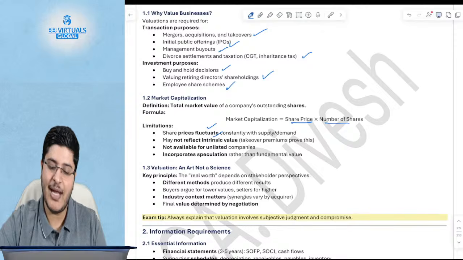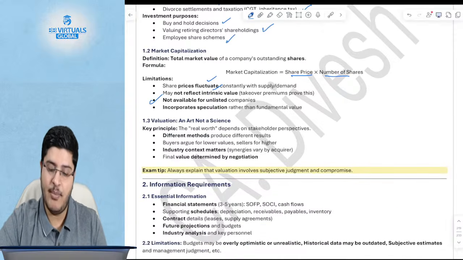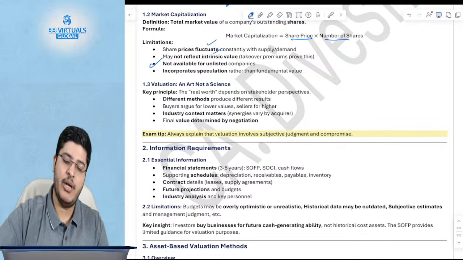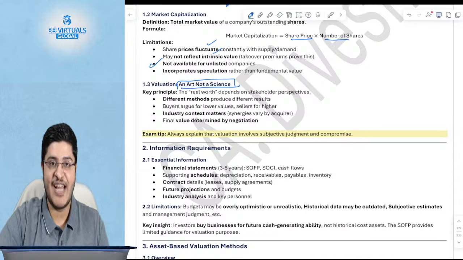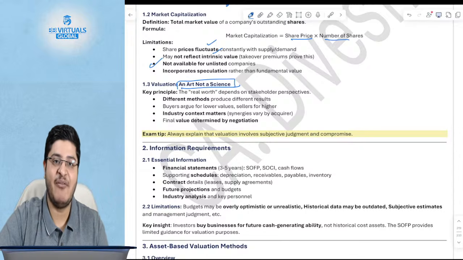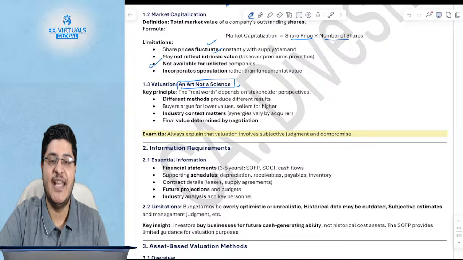It does not reflect your actual value. Plus, if it is an unlisted company, you'll never have a share price. Okay. So what do you do? See, the thing is, valuation is an art and not a science. In fact, I have seen that personally when I was in private equity, which of course is into the business of investing into companies, right?